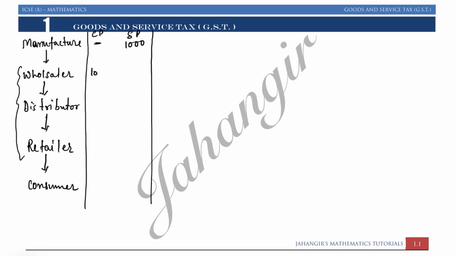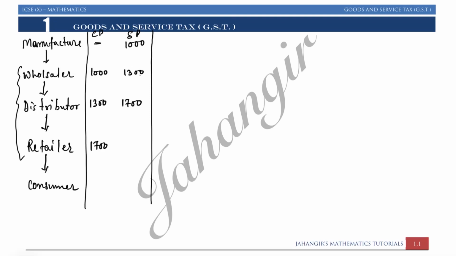Now wholesaler buys it at rupees 1000 and sells it at rupees 1300, because when wholesaler is selling to distributor it will keep its profit with it. Now distributor will buy it for rupees 1300 and will sell for rupees 1700.